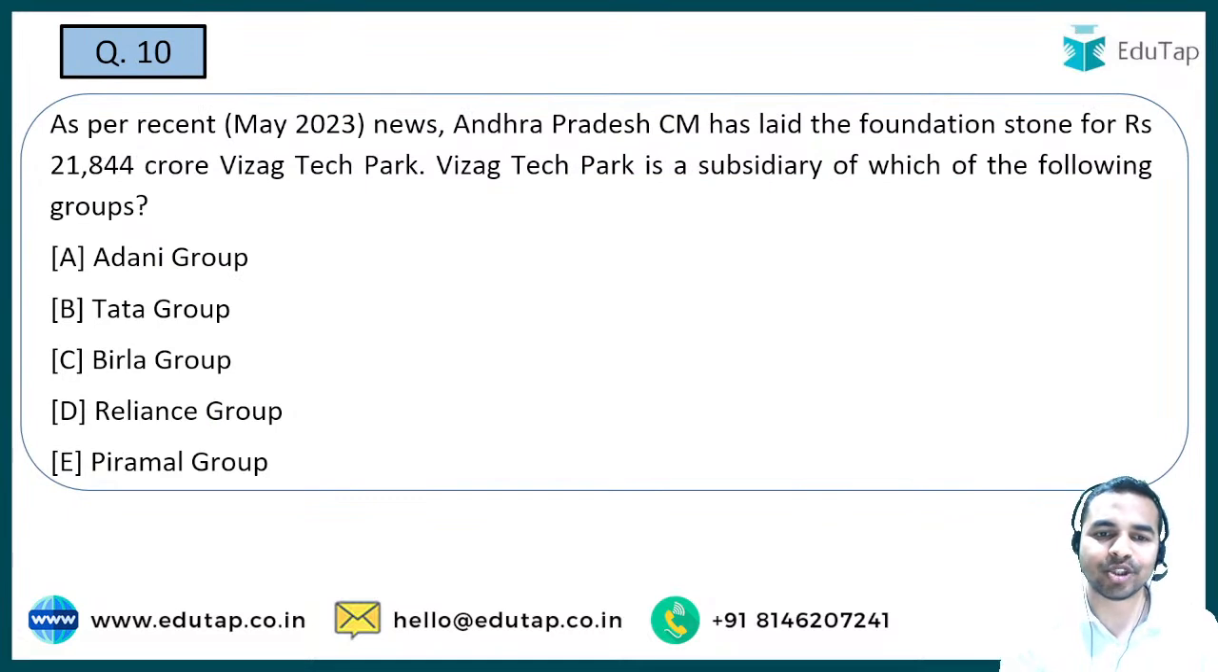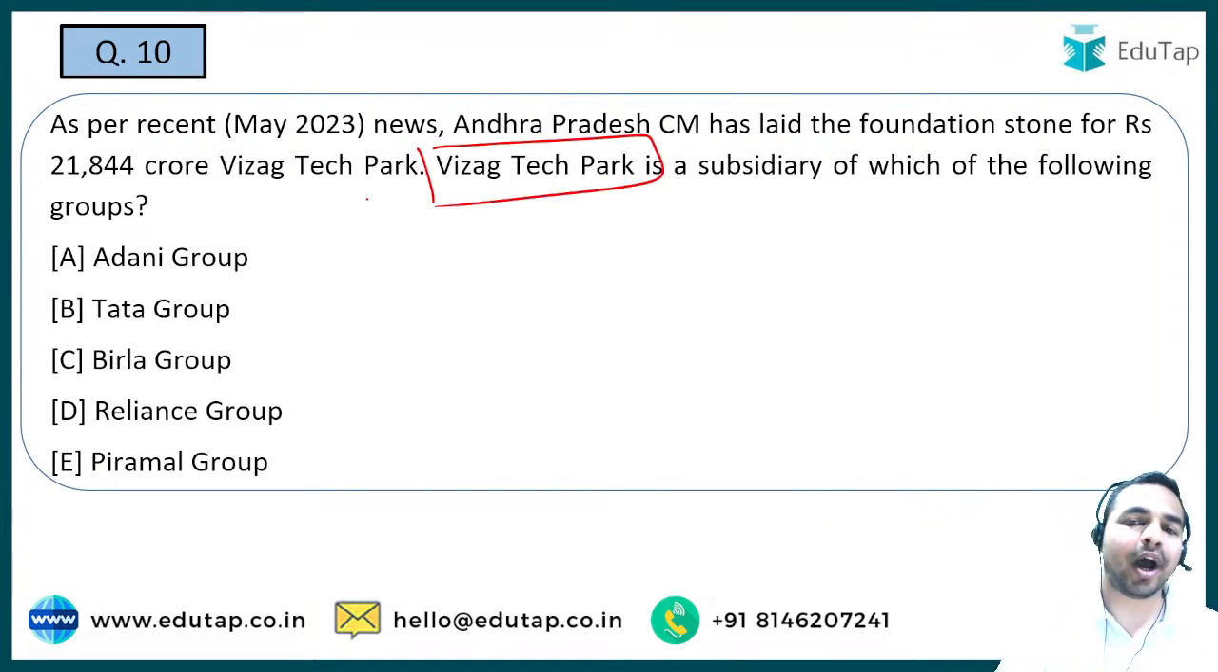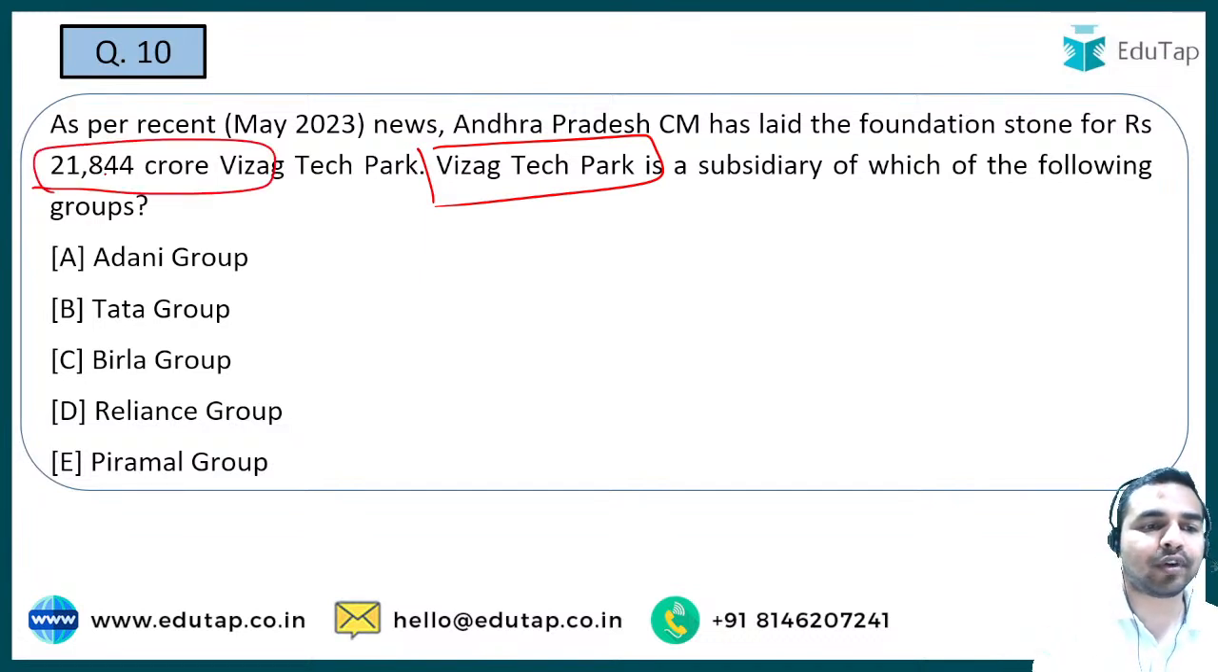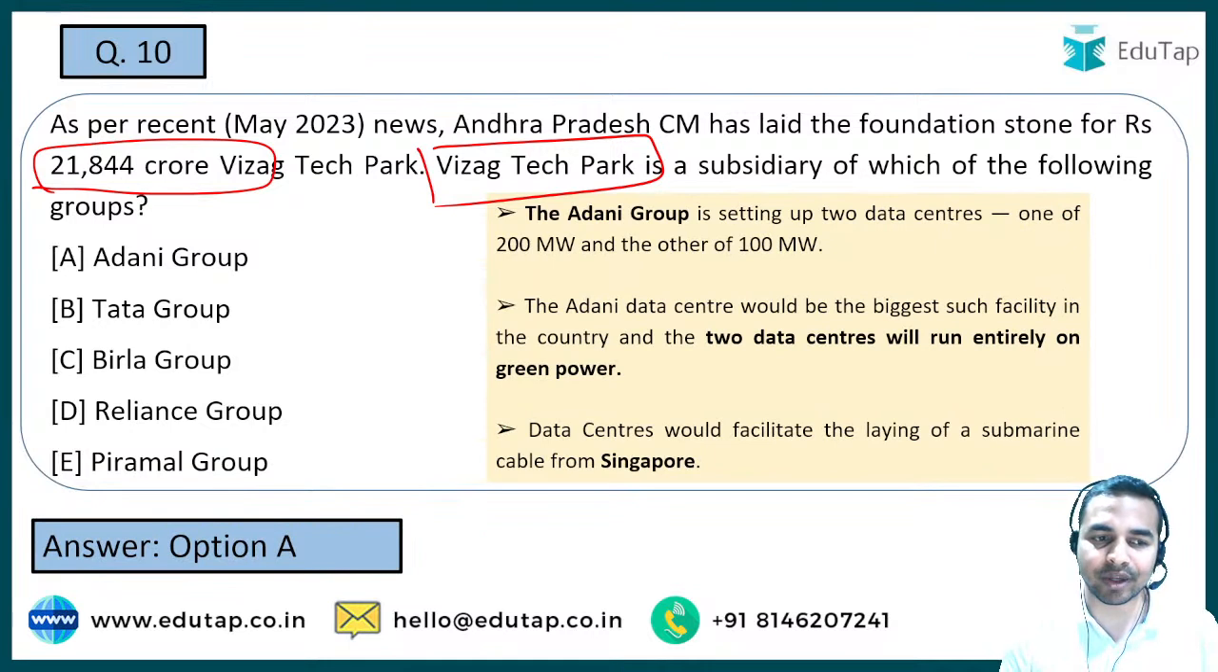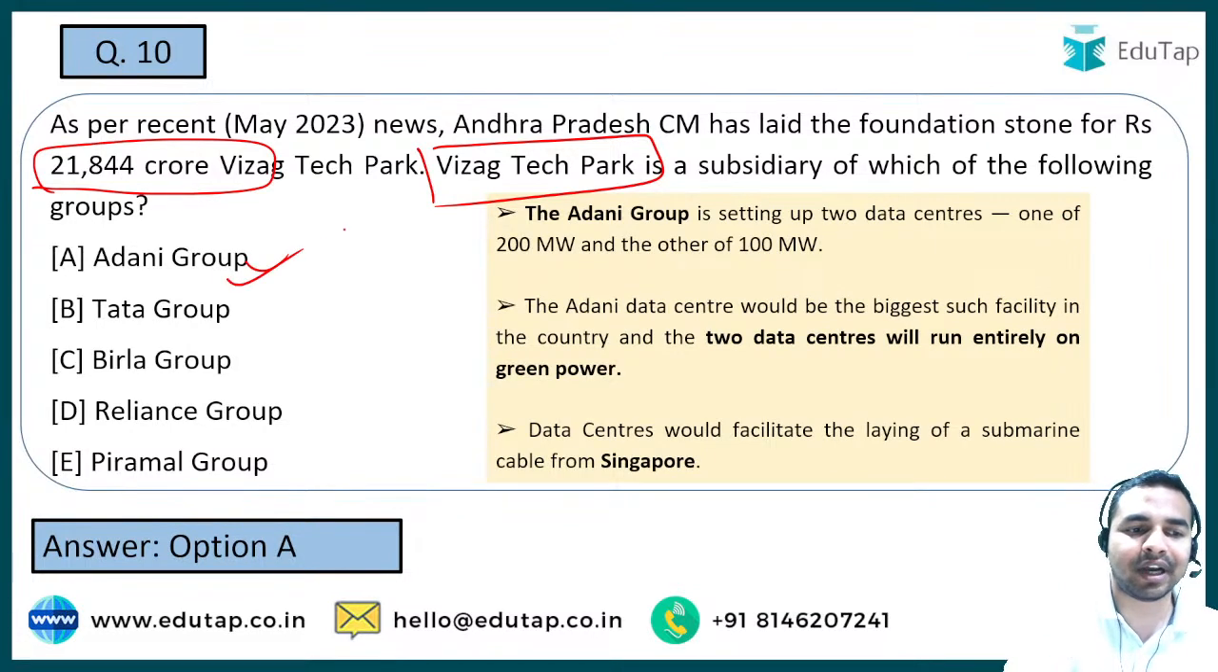So next question is on the Vizag Tech Park. तो आंध्र प्रदेश सीएम ने recently foundation stone रखा है इस टेक पार्क का, and this cost 21,844 करोड़ रुपये. आपके सामने question ये है कि Vizag Tech Park basically किसकी subsidiary है? Adani Group की, Tata Group की, Birla Group, Reliance Group और Piramal Group. And when I talk about that group from which it belongs, it is of Adani Group.